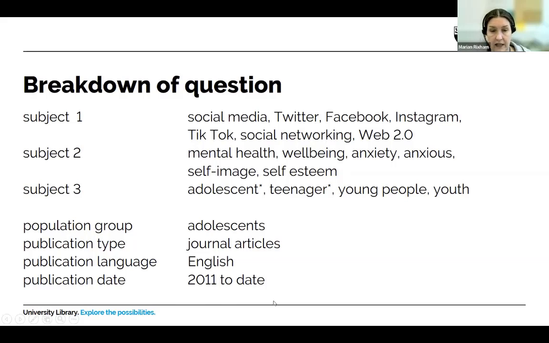Now, what I would say is, obviously, this session is on transferring your search for a systematic review. And generally, with a systematic review, you wouldn't have a date. You would be starting at the beginning and systematically searching everything that there was. But there might be an occasion where a date would be something that you could apply. So that's one way of breaking down the question.